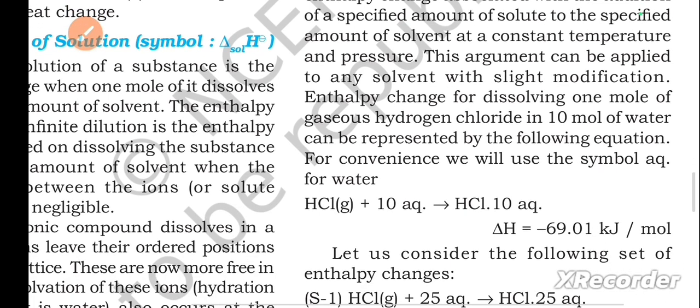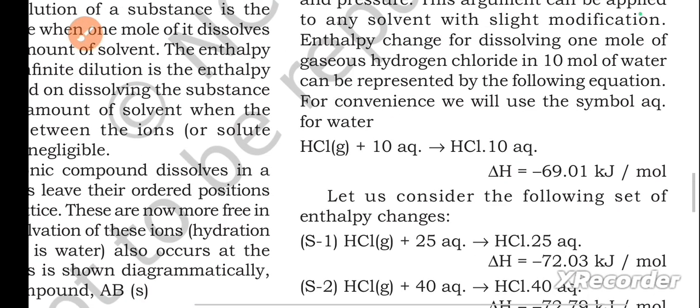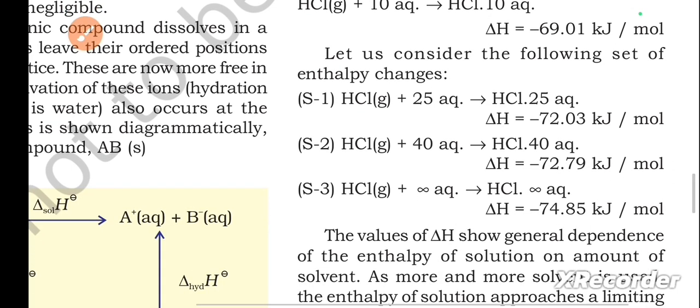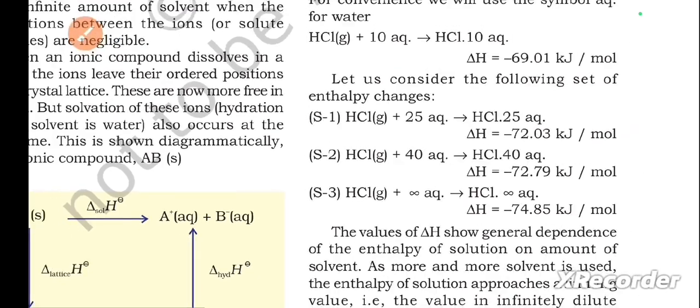Enthalpy change for dissolving 1 mole of gaseous hydrogen chloride in 10 moles of water can be represented by the following equation. For convenience, we will use the symbol aq for water, that is aqueous. HCl(g) + 10 aq gives HCl·10 aq, ΔH equals minus 69.01 kilojoules per mole. Let us consider the following set of enthalpy changes. So these are the enthalpy changes.